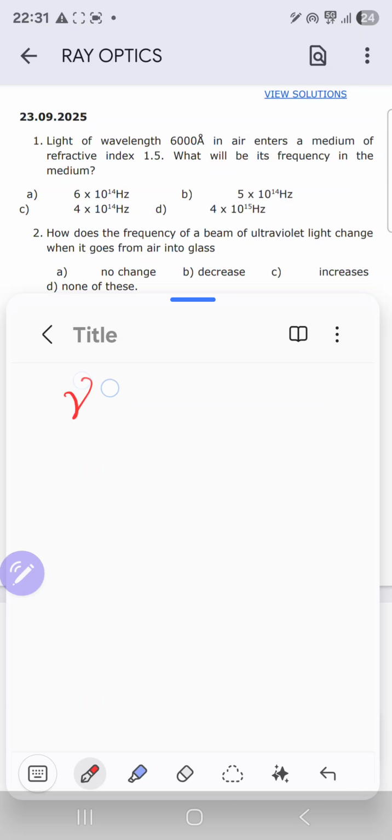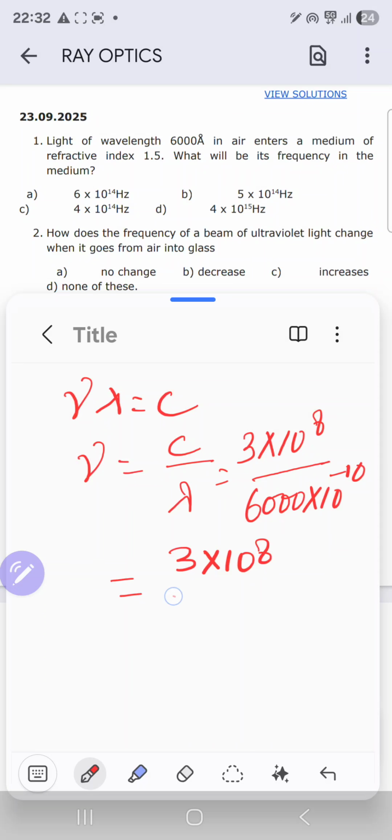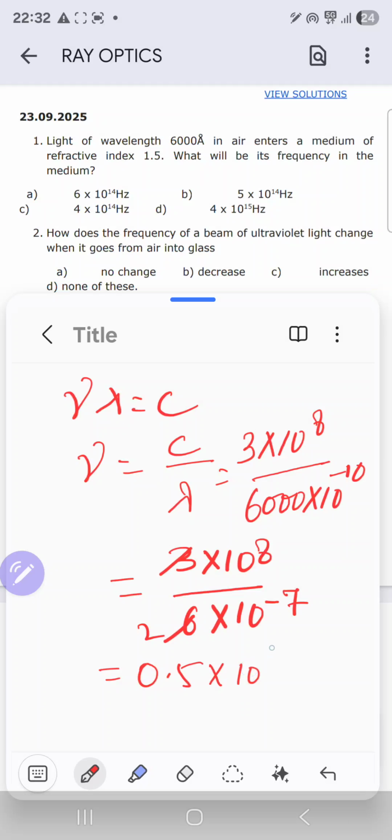So using the formula nu lambda is equal to c, we can find out the frequency. Here lambda is given as 6000 angstrom. So frequency would be c over lambda, that is 3 into 10 raised to power 8 over 6000 angstrom, 10 raised to power minus 10. This can be written as 3 into 10 raised to power 8 over 6 into 10 raised to power minus 7, and this would be 1 by 2 or 0.5 into 10 raised to power 15, or 5 into 10 raised to power 14 hertz.